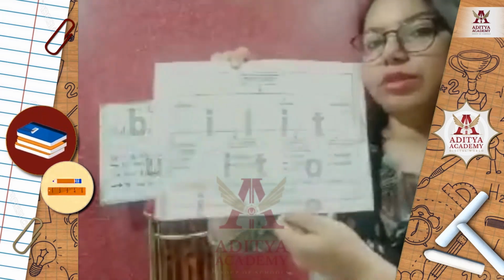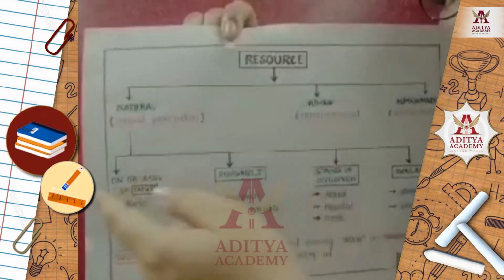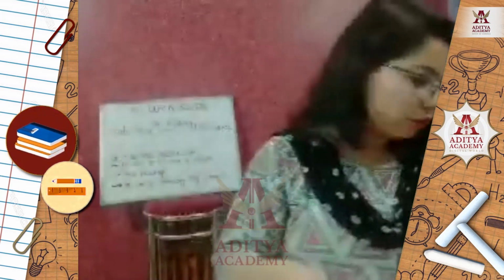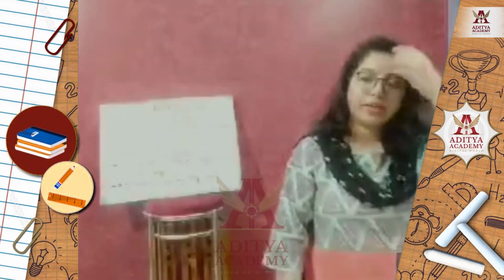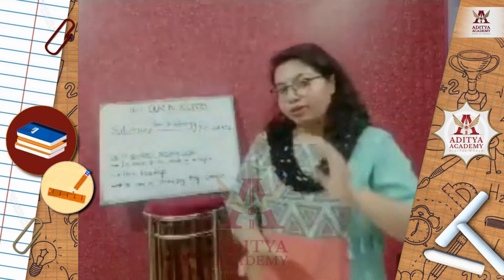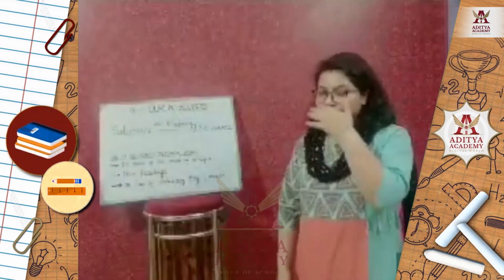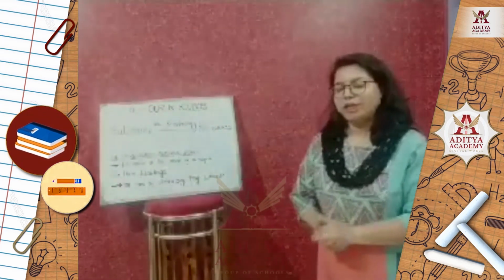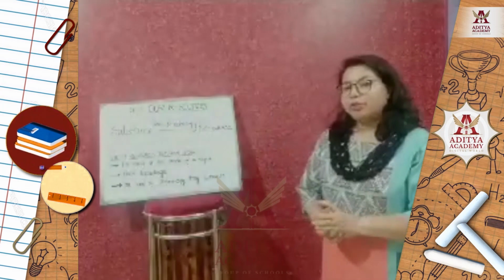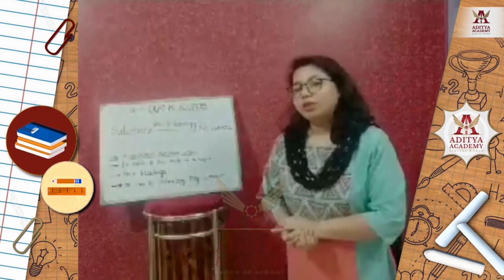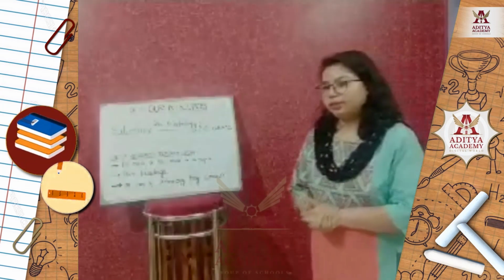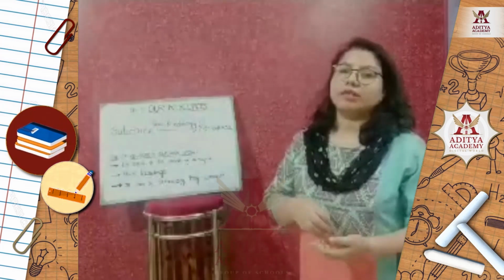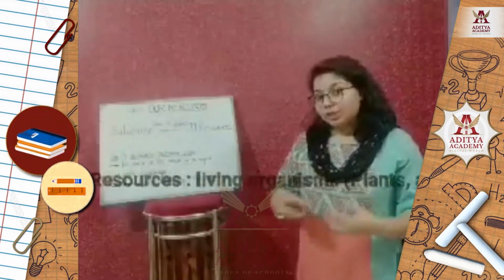Now first we are going to discuss the origin of the resource. According to origin, there are two types of resources: biotic and abiotic. First we'll discuss the biotic resource. What does the word bio mean? Living things. The biotic resources are those resources which come from living organisms, that can be animals or plants.